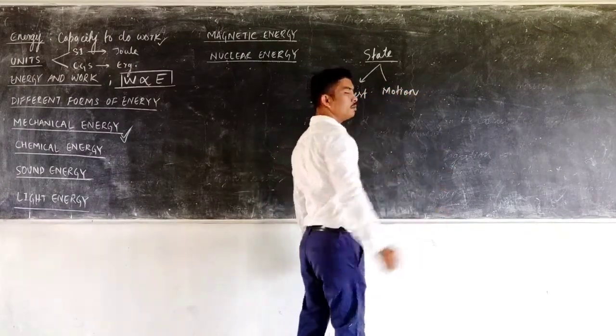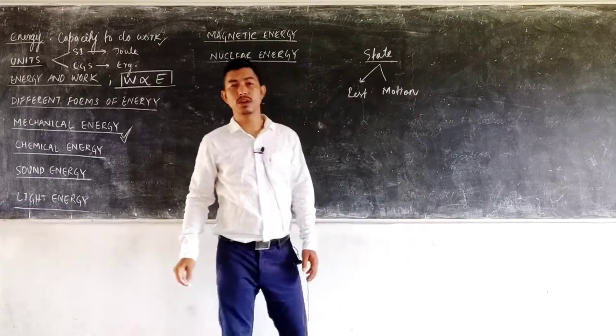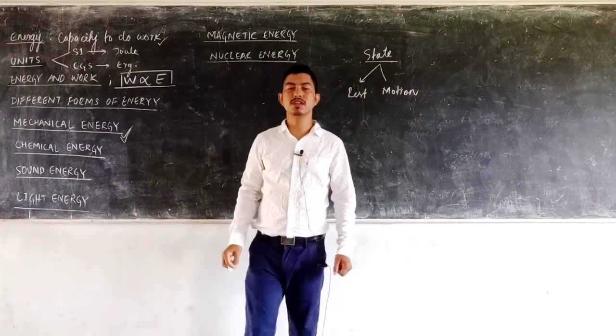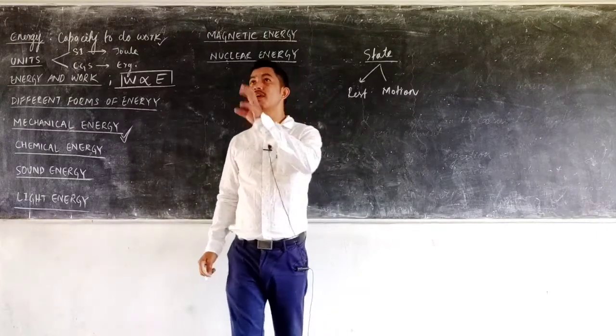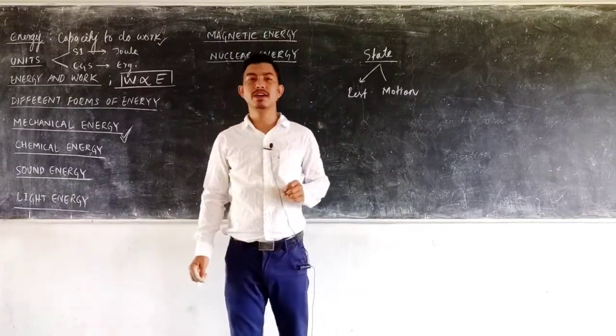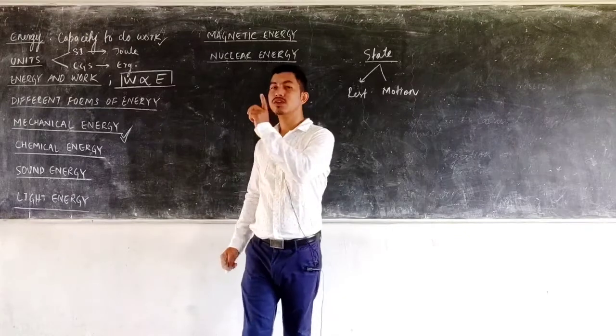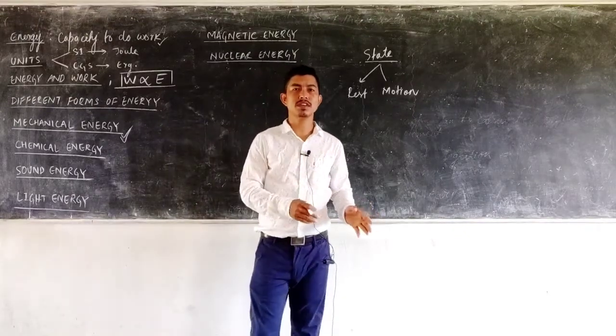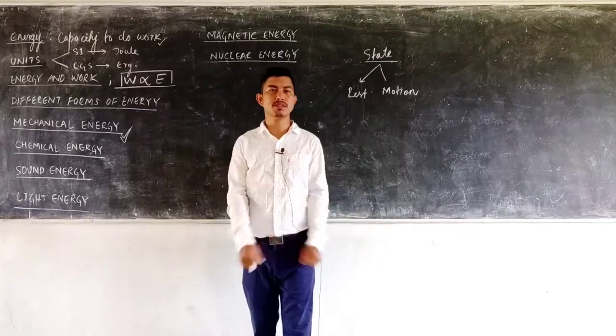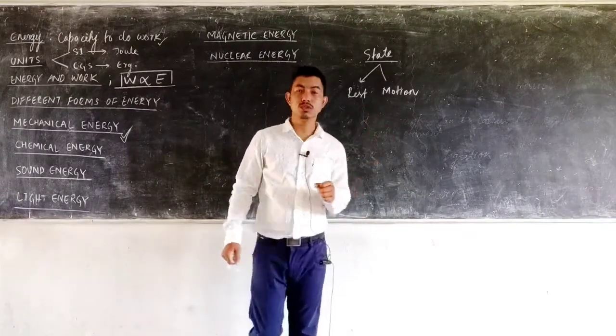A body can either be at rest or in motion. You can see many objects in the surroundings which are at rest. For example, a fan is at rest when it is switched off, and when you switch it on, the fan comes into motion. A body cannot be at rest and in motion at the same time.